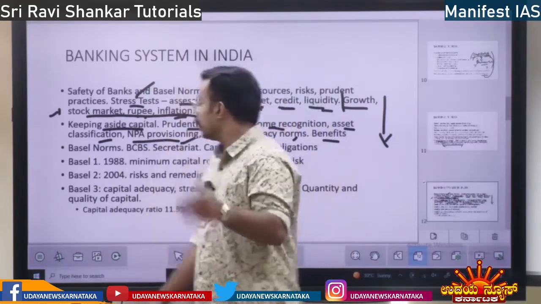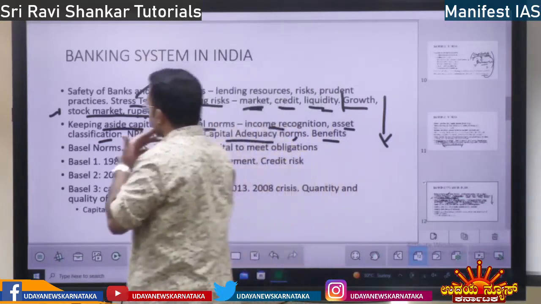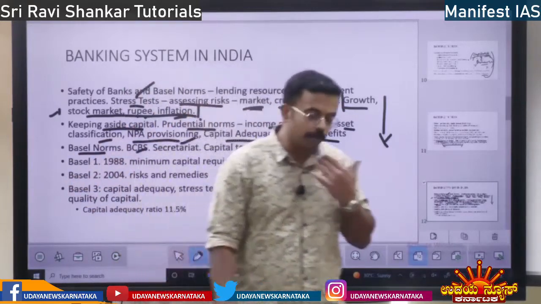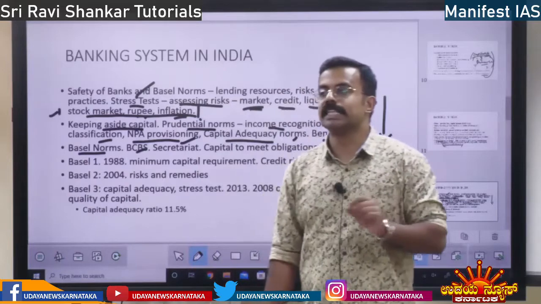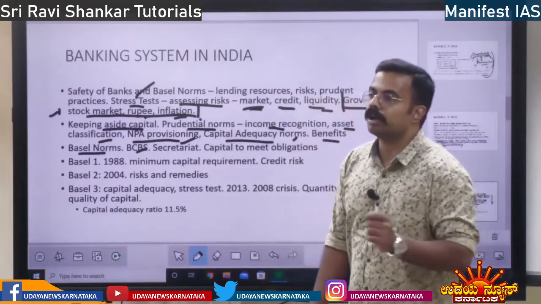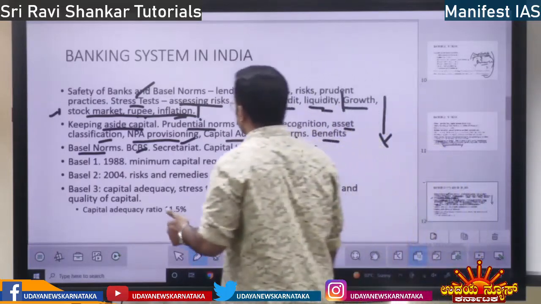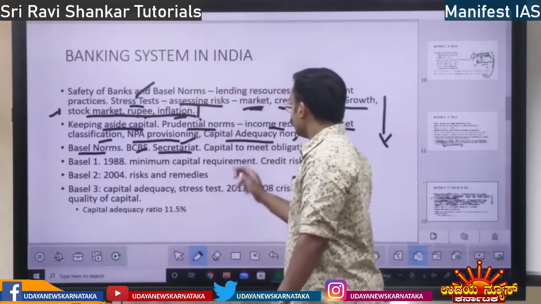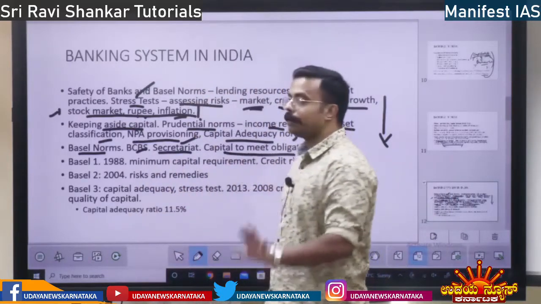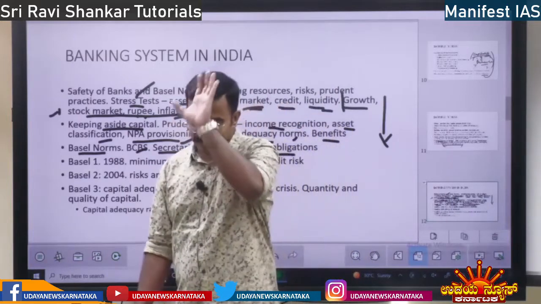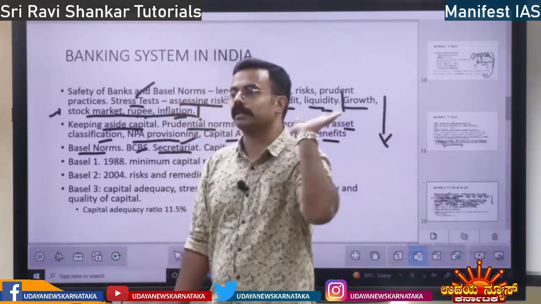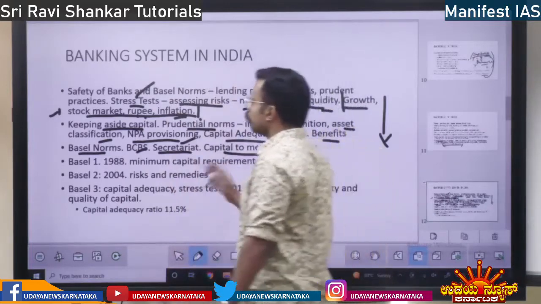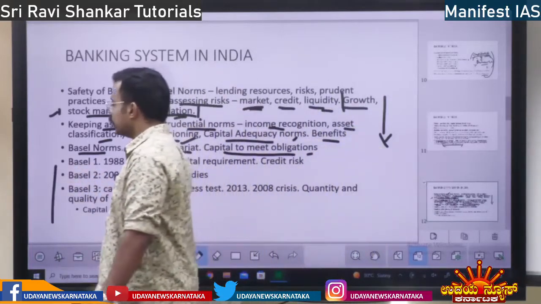So all these are the benefits accruing out of following the Basel norms. Basel norms, actually there are 3 norms. They are given by the Basel Committee on Banking Supervision, BCBS. They have a secretariat in Basel, Switzerland, and they focus on capital. Just remember this word, capital. Capital to meet various obligations. So there are many Basel rules.